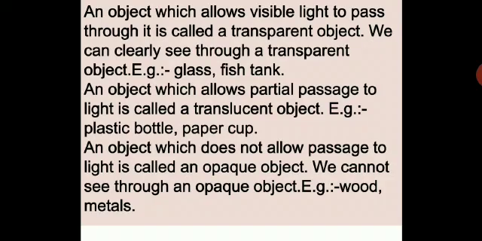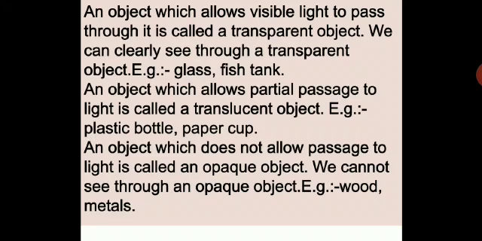So here now Bujo is looking through three types of papers. With opaque he cannot see at all, light cannot pass through, so he cannot see anything on the other side of the paper. With translucent he can see partially. With transparent he can see completely, because the light can pass through completely in transparent paper. So this is just for you to clear your concepts.